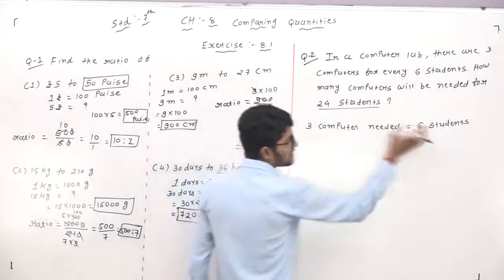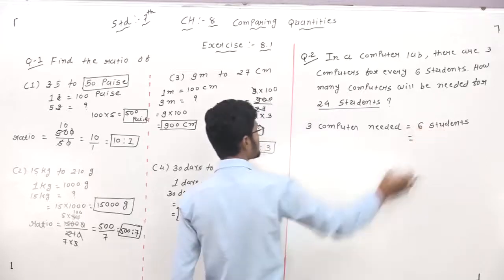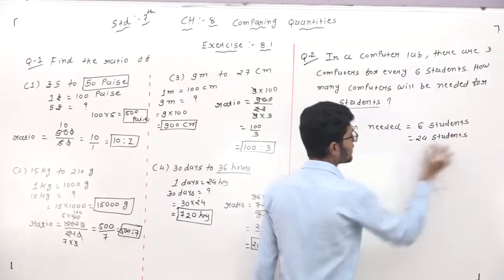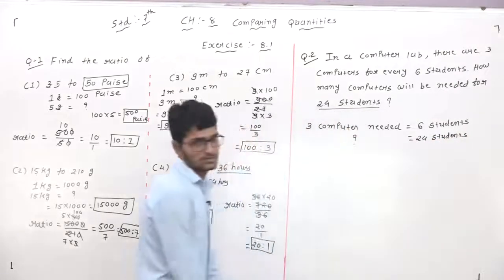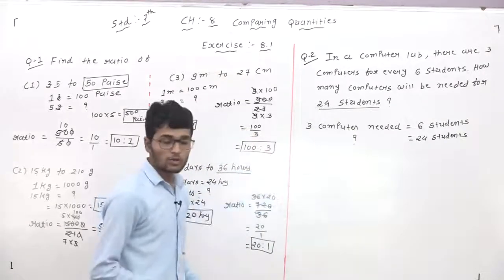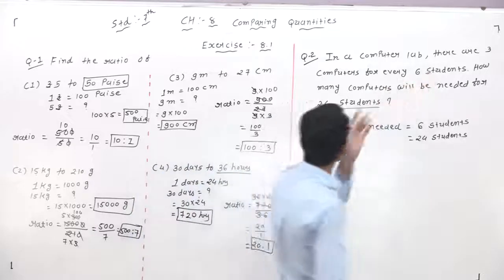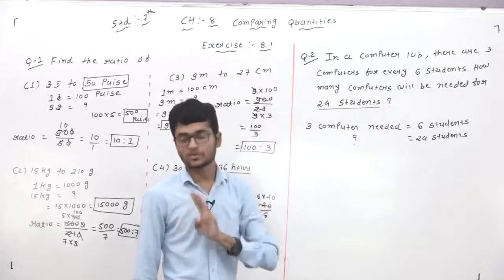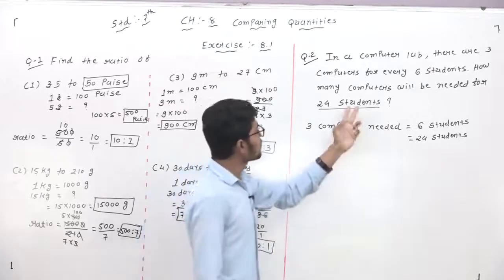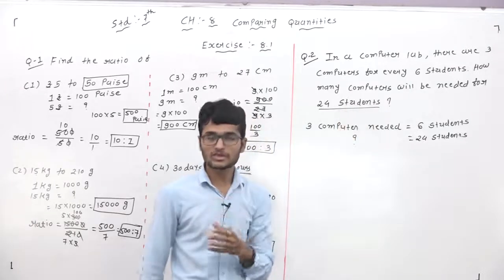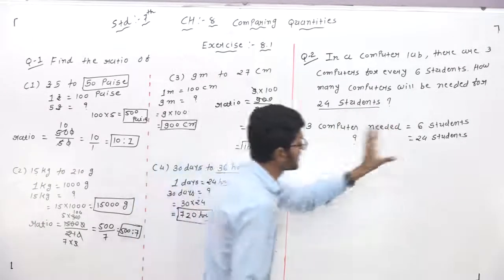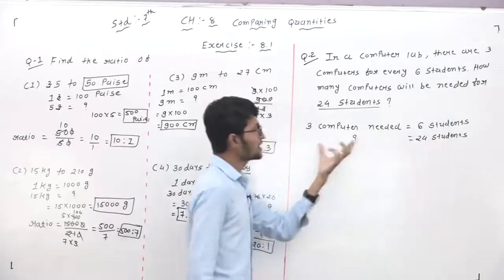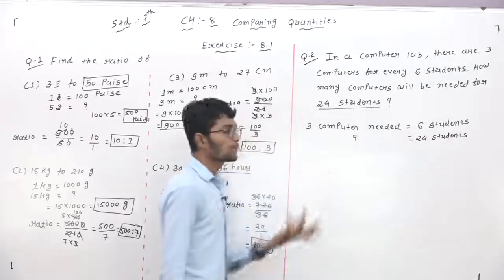Here is the computer value and this side is the students value, students under students. So 24 students need how many computers? Understand this one more time: 3 computers for every 6 students. It means 6 students need 3 computers, right? So we will find for 24 students. If there are 24 students, how many computers are needed?